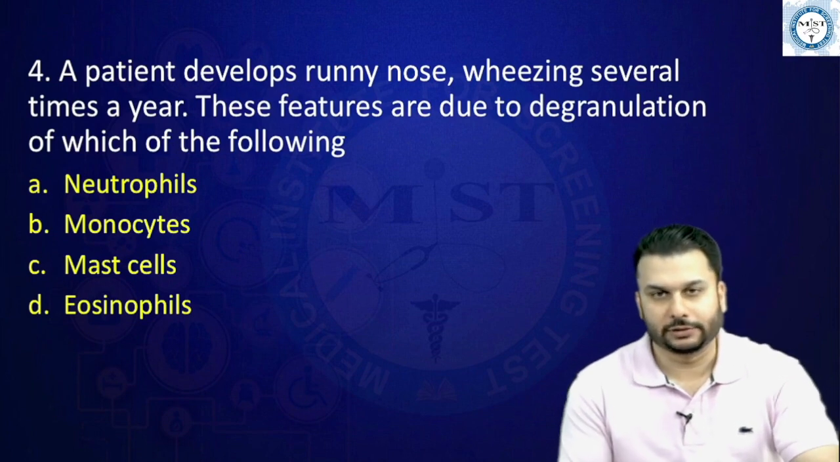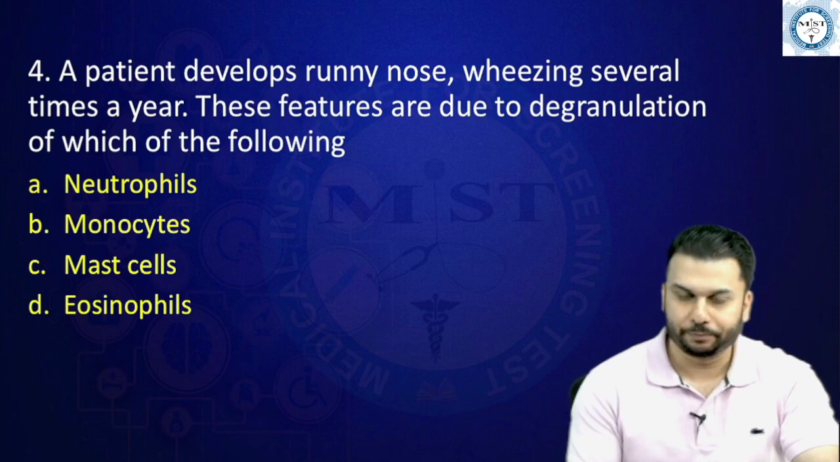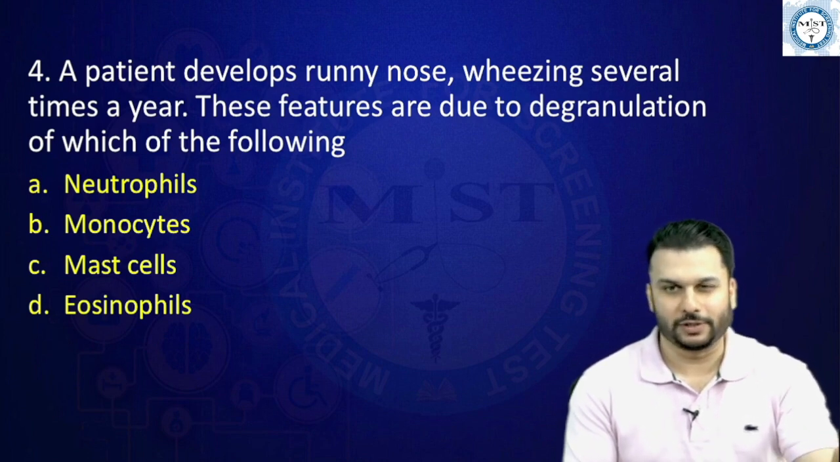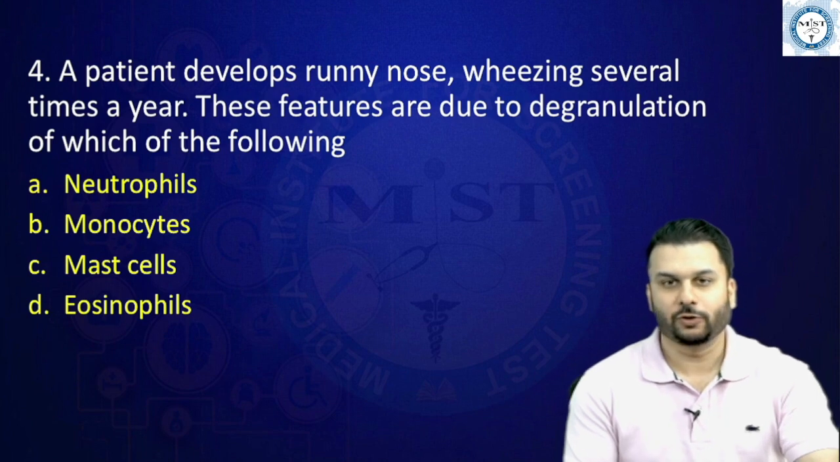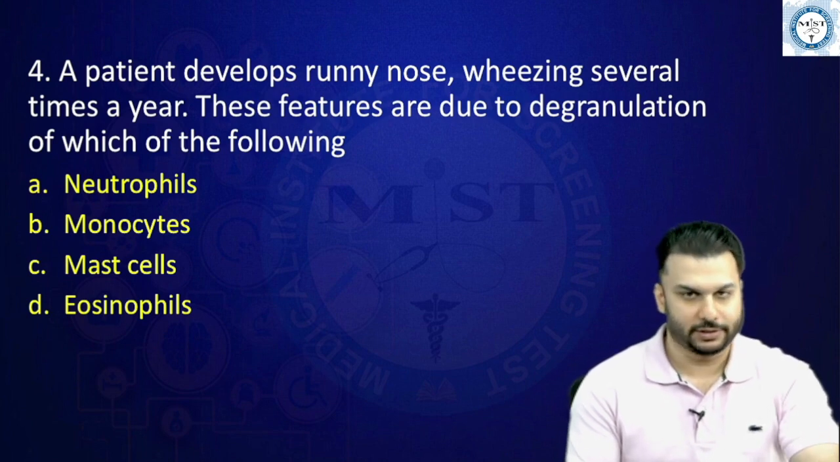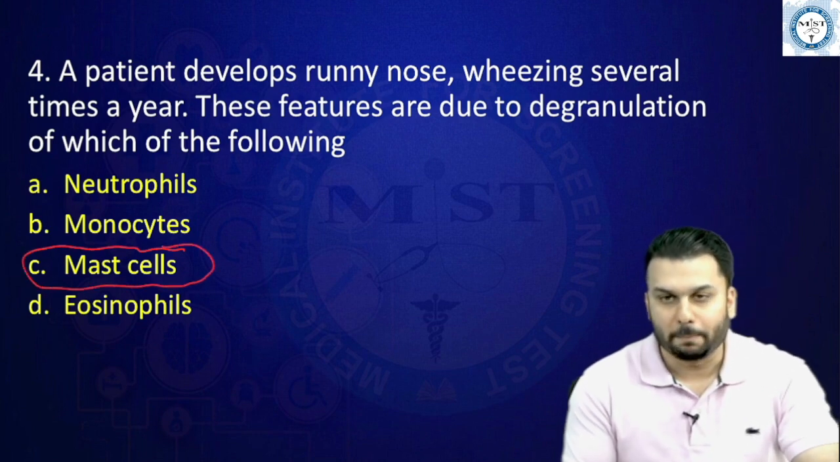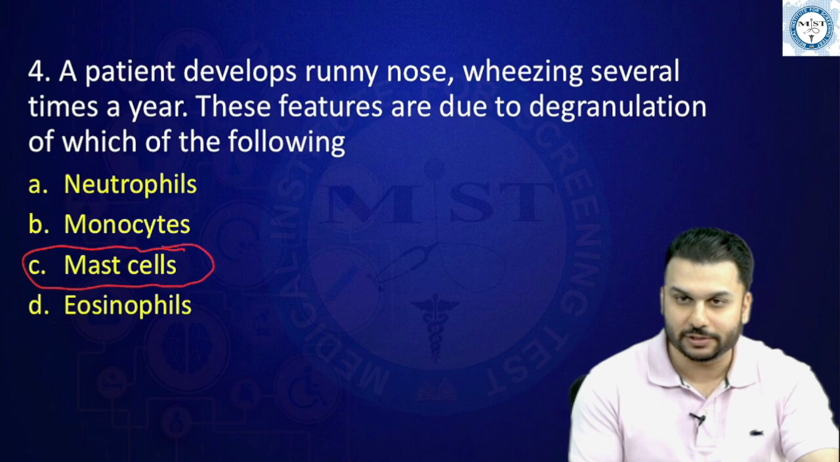A patient develops a runny nose and wheezing several times a year. These features are due to degranulation of which of the following? You should first understand they're talking about wheezing and words like this, which straight away relate to some kind of allergy. Now, allergy, as we know, is due to type 1 hypersensitivity, with degranulation of the cells we call mast cells leading to this. And please do answer: what is the mast cell going to release that actually produces the symptoms in the end?